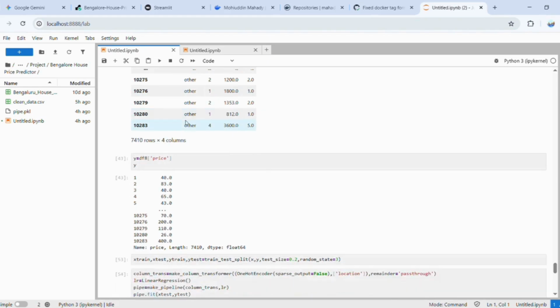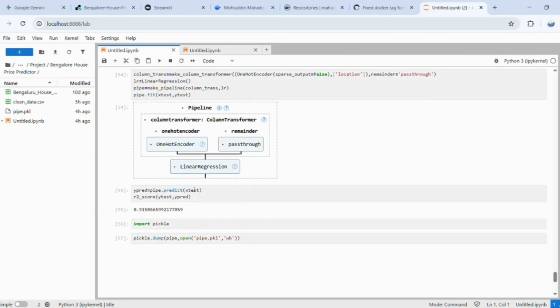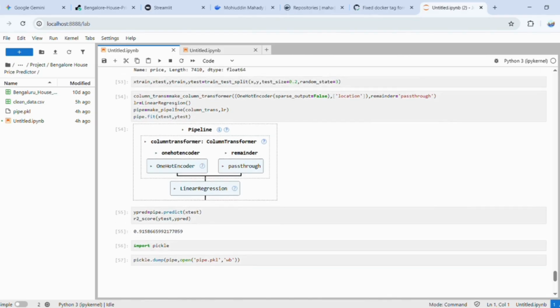And then I also exported the pipeline I created here. As you can see, 0.91 was the R2 score, and it could be more, but I tried 10 or 20 random states, and I found that random state 3 works best, so I kept random state 3. I could also try other numbers, but I do not think I should give much time to it. So I just exported the pipeline with numpy, and after that